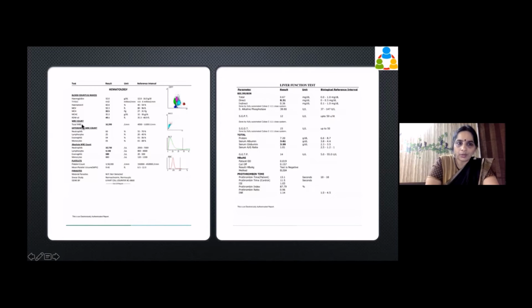Once you put down something, only then can I talk about it. So now here you see the total WBC. The total WBC is 16,390. I hope I'm reading it right. I have got glasses which I am not using, but it is high. Can you see that?